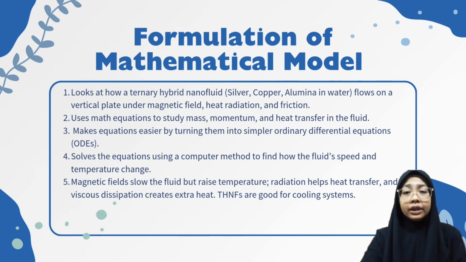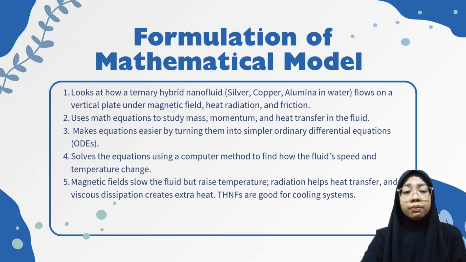Formulation of mathematical model. The first is to look at how ternary hybrid nanofluid, silver, copper, aluminum in water, flows on a vertical plate under a magnetic field, heat radiation and friction. The second is to use math equations to study mass, momentum and heat transfer in the fluid.